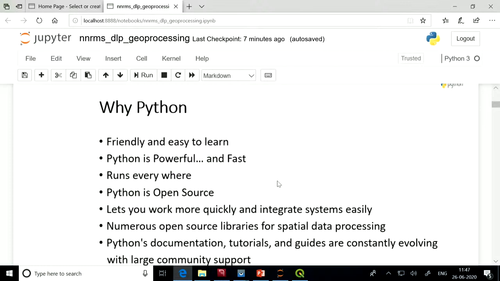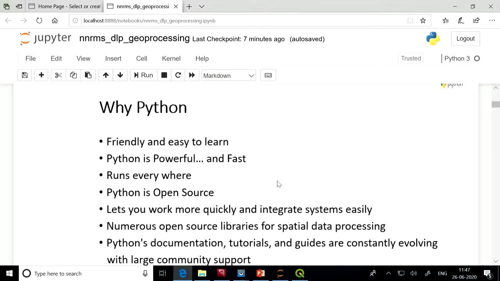Fourth, Python is open source. If you are interested in modifying Python, you are welcome to do that. Python works more quickly and integrates systems easily. You can learn it quickly, and suppose your project is distributed among different people, all the components of your project can be integrated very easily into the system.